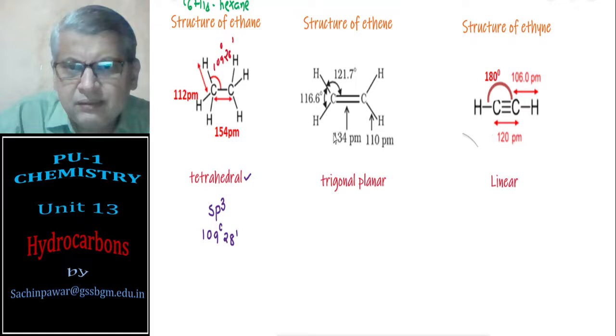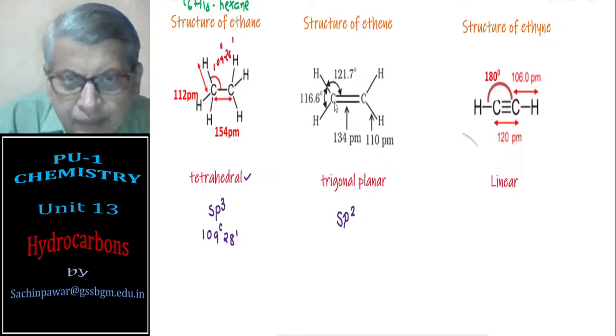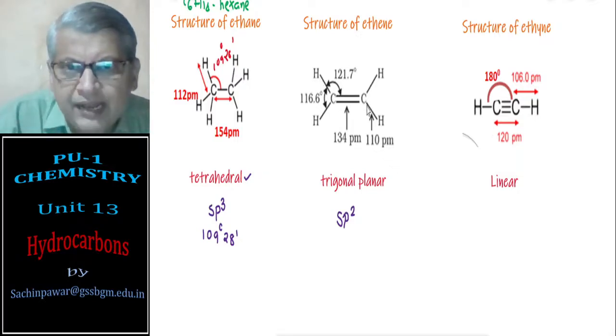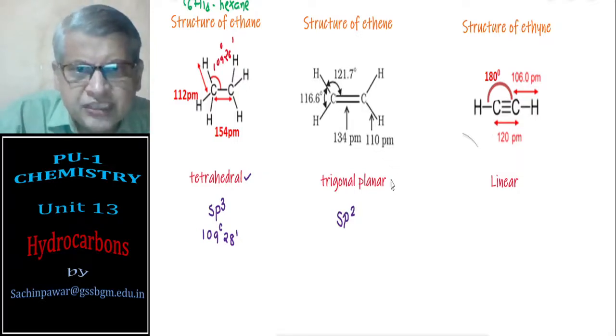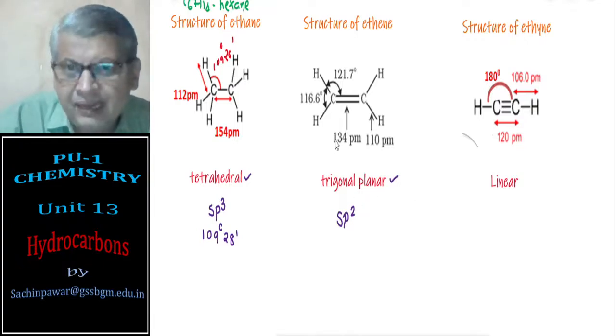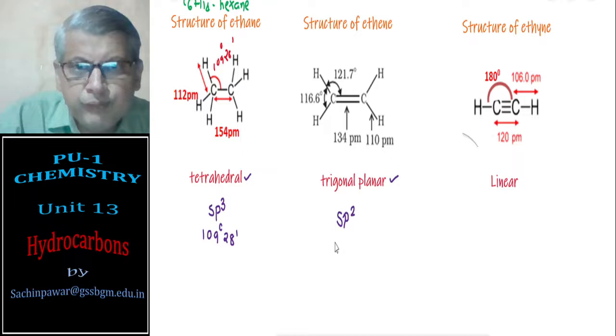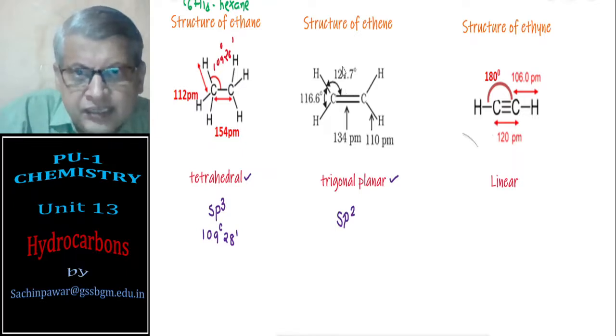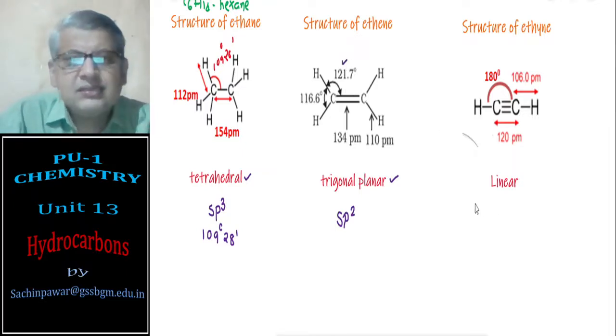Here every carbon atom is bonded to 3 different atoms, and therefore, as you have learnt in the previous unit, it is an sp2 hybridized carbon atom linked with 3 different atoms. Sp2 hybridized structure will be trigonal planar, and the bond angle would be around 120. Here you see it is 121.7 degrees.